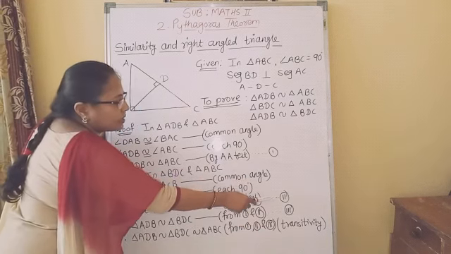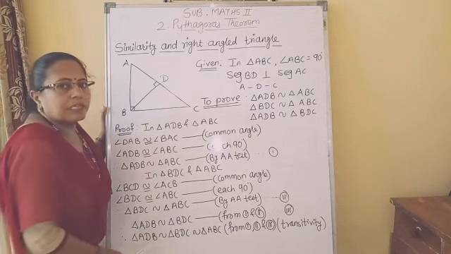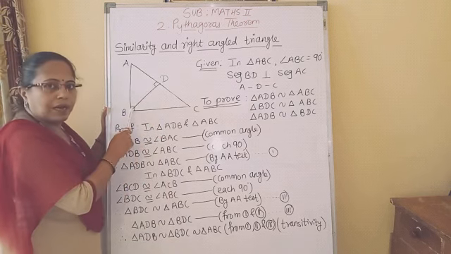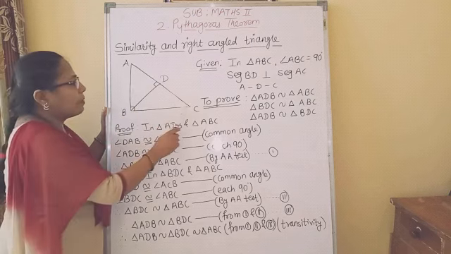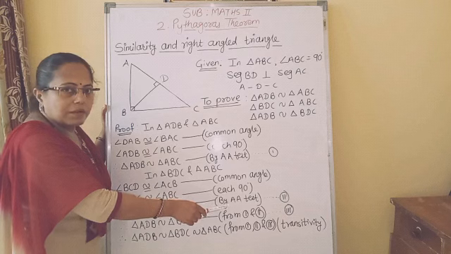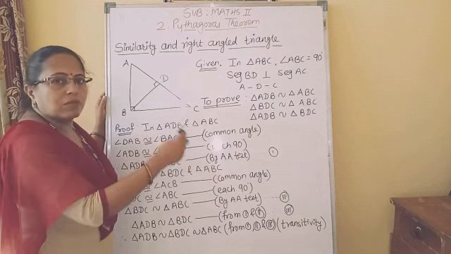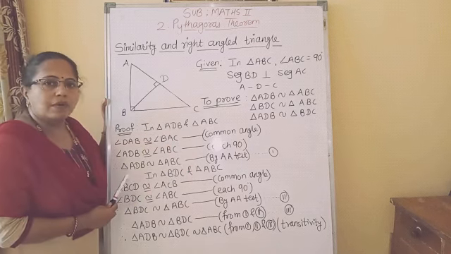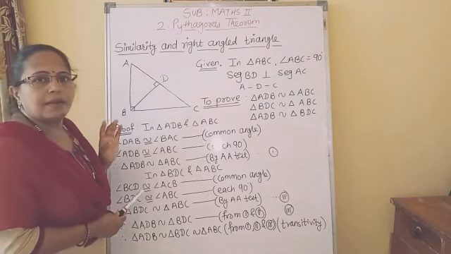So from the first, second and third statements, we got all these three triangles similar to each other: triangle ADB similar to triangle BDC similar to triangle ABC. This is the transitivity property. That means if one triangle is similar to a second triangle, similar to a third triangle, then all the three triangles are similar to each other. So this way we proved similarity in right angle triangle.